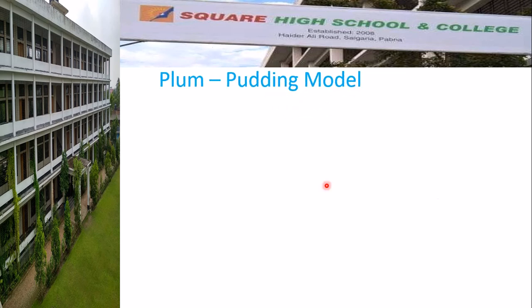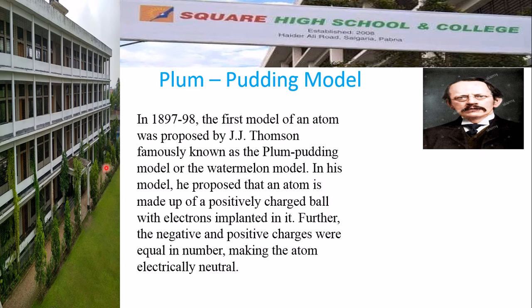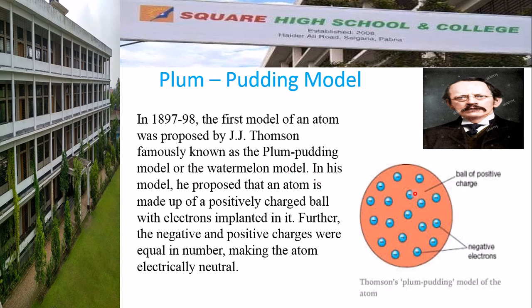Now, before knowing the alpha particle scattering experiment or Rutherford's atomic model, you have to know about the first model of the atom that was given by J.J. Thomson, that is the plum pudding model. It was given by the scientist J.J. Thomson in 1897-98. It is the first model of the atom. It is known as the plum pudding model, and also it is called the watermelon model.